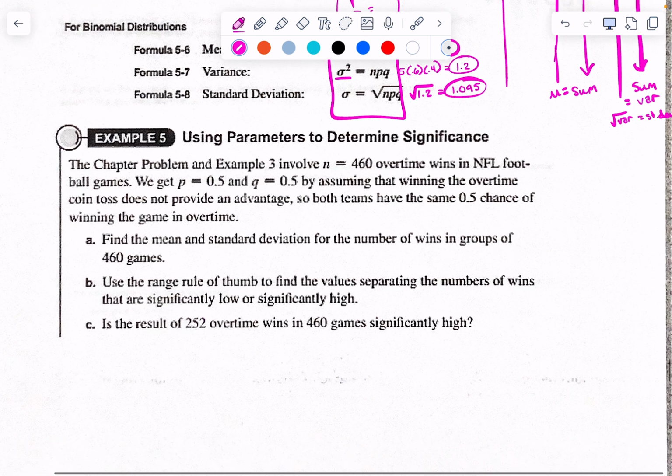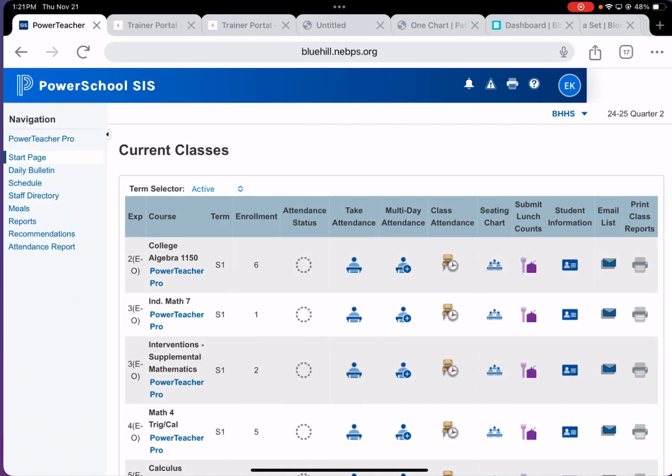Using parameters to determine significance. Above we were talking about 460 overtime NFL games, right? The probability of winning, probability of losing was 0.5. So they ask for, find the mean and standard deviation, but let's focus on mean. Find the mean number of wins, right?